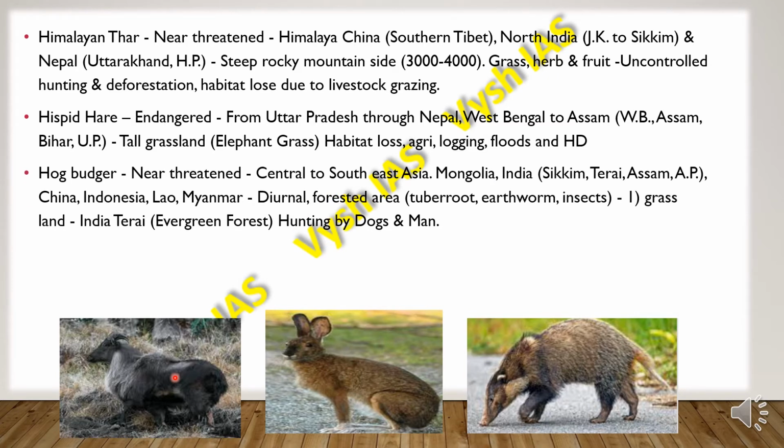Then we have the hog badger. It is near threatened, and it is found in Central to Southeast Asia, Mongolia, India, and also in India it is found in Sikkim and the Terai region, also in Assam and Arunachal Pradesh. Then it is found in China, Indonesia, and then Myanmar. They are diurnal, in forested areas where tuber, root, earthworm, insects will be found because they feed on these. And then they mainly face hunting by dogs and man, and also they are found in areas where grassland is there, that is the Indian Terai region, evergreen forests.